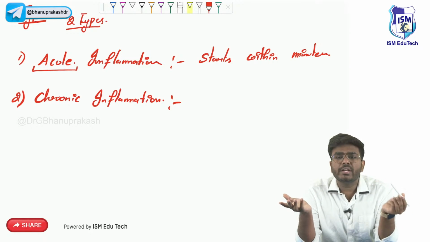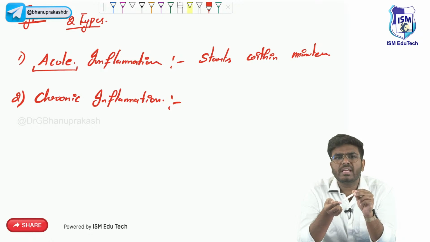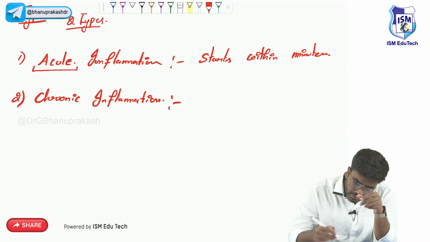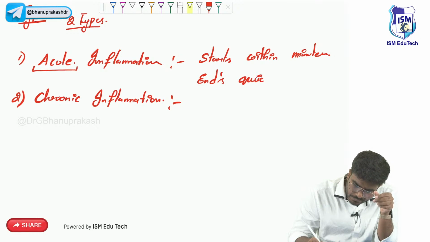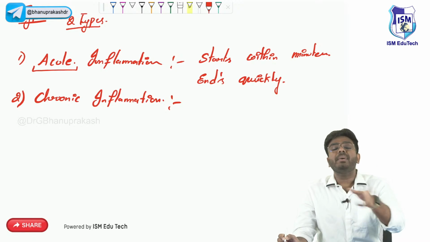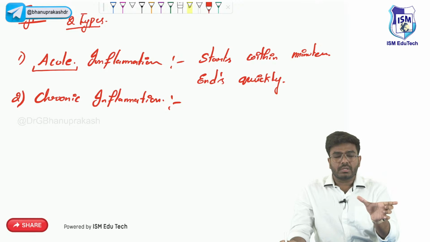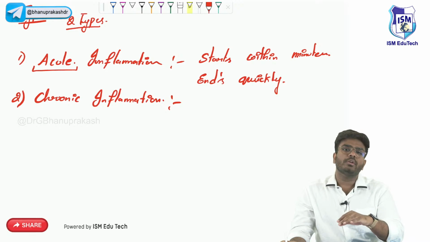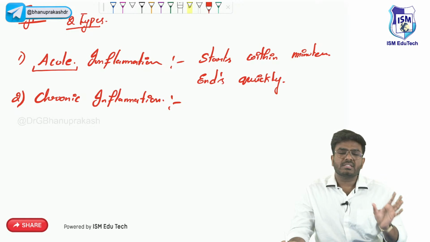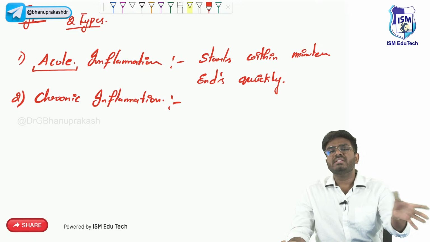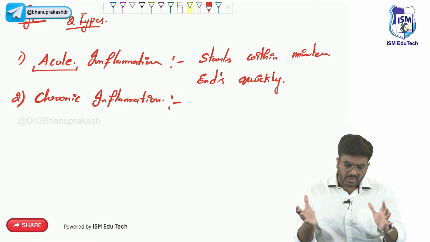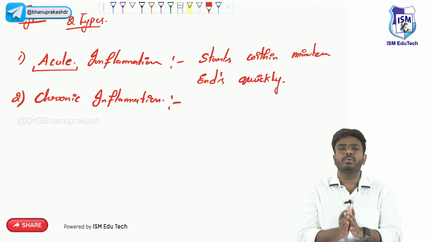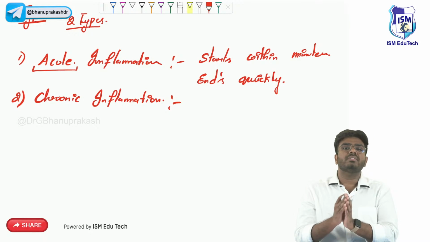Definitely not, right? That inflammation is going to subside within the next one or two days. So acute inflammation ends quickly. It is rapid in onset, and the duration is also very short. It starts rapidly and it also ends rapidly. That's what acute inflammation is. Most students go crazy explaining what exactly acute and chronic are. Simple: it starts very quickly and also ends very quickly.